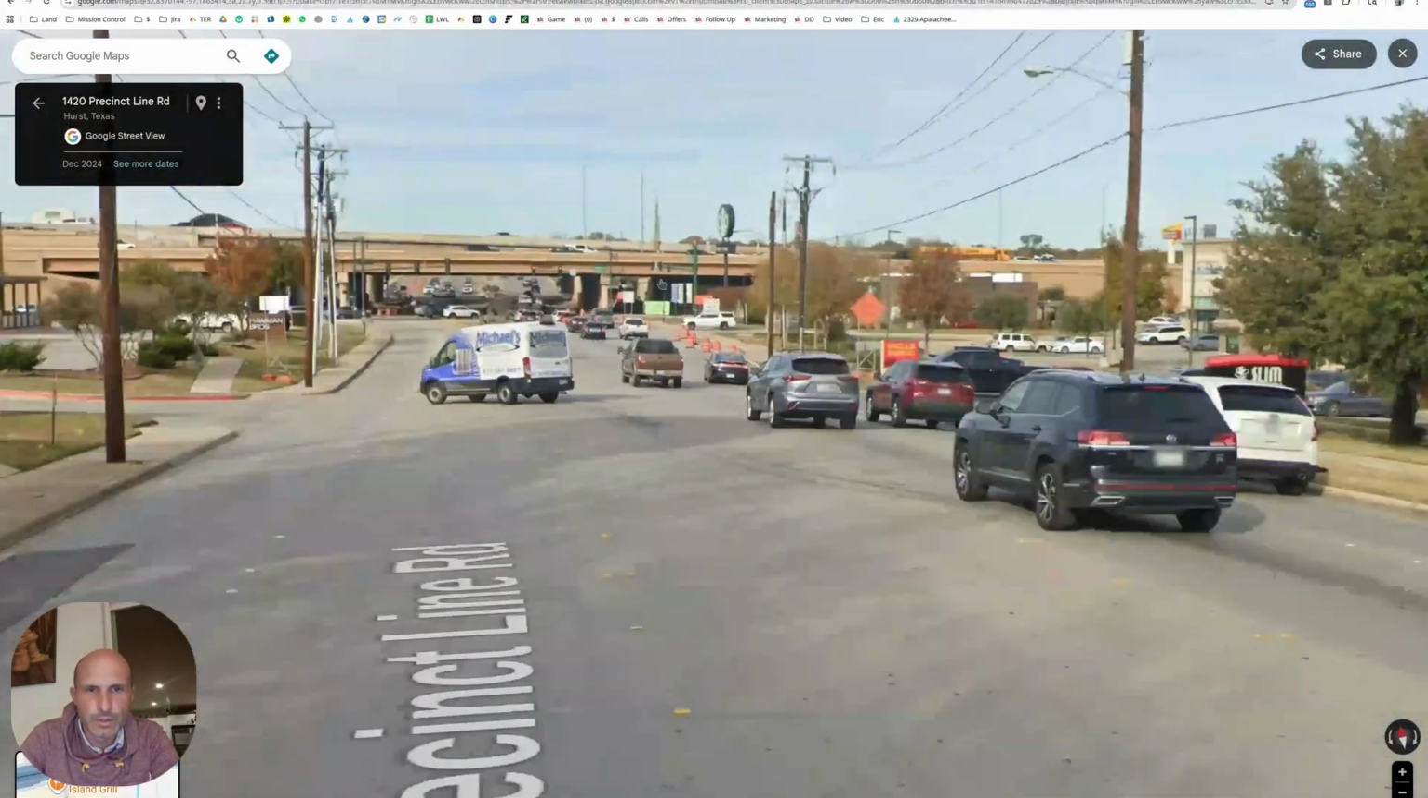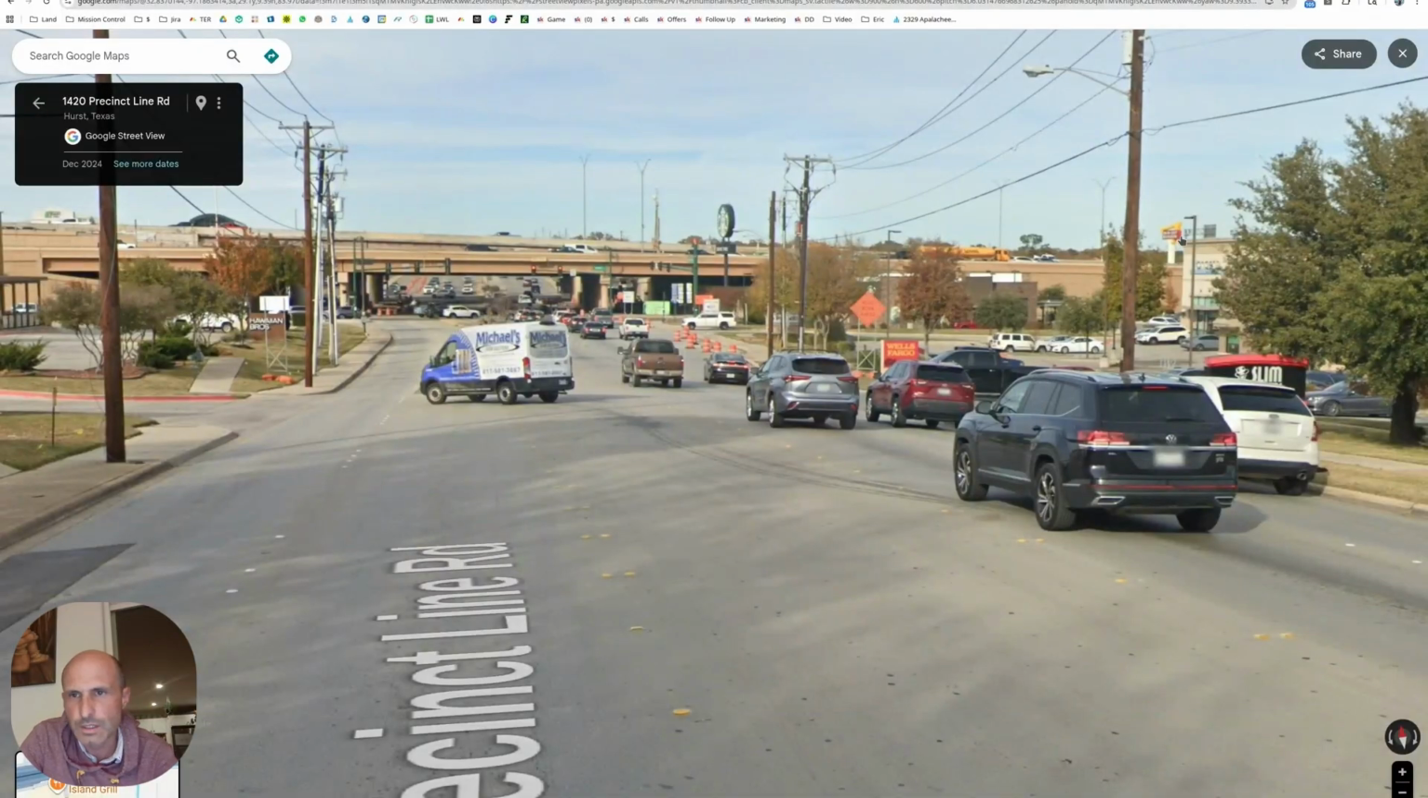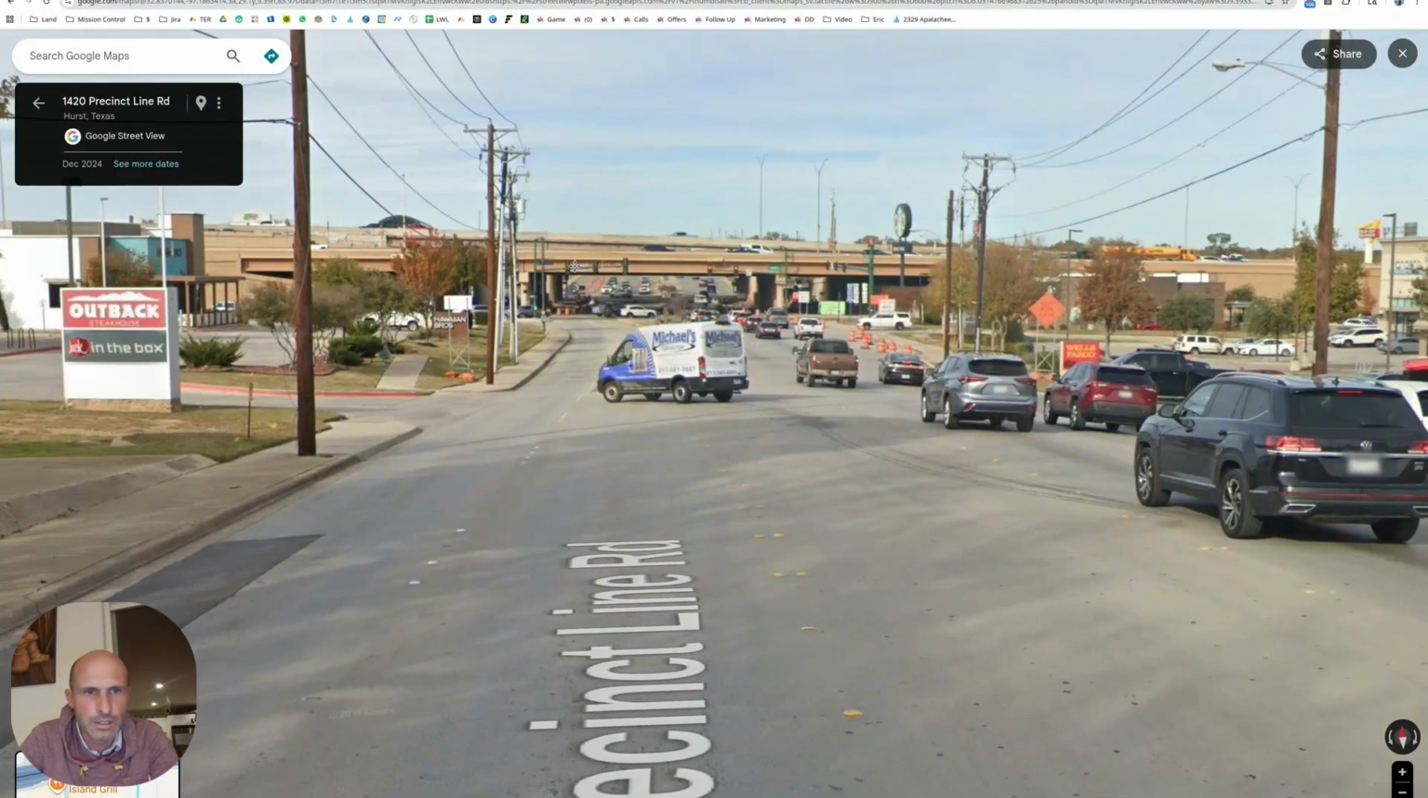Look at that. There's a big freeway over here. We got Starbucks. In-N-Out Burger. Where are we at? We're in Texas. They got In-N-Out Burger. Heck yeah. Okay, so they're going for it.